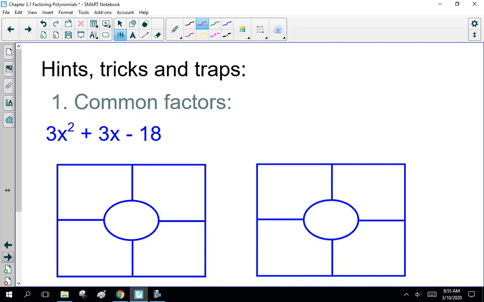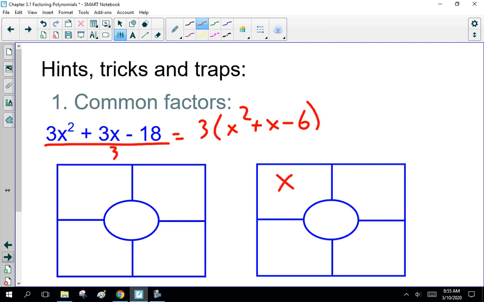Then, going on. Now, doing this, hints, tricks, and traps. First thing's common factor. 3x squared plus 3x minus 18. I want you to realize you can divide everything by 3, or factor out a 3. So that's x squared plus x minus 6. That is x times x. That would have to be plus 3, I think, and minus 2. That's 2x plus 3x. Yes, just plus 1x.